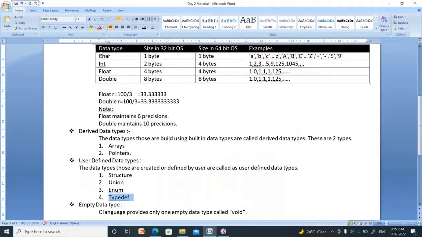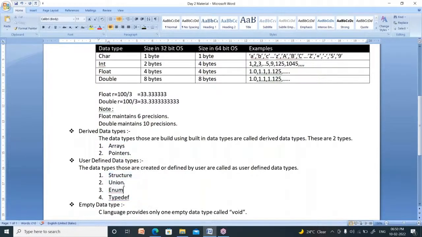Now remember, you require these four right now: char, int, float, double. Arrays and pointers I will explain later. You are not required to know them right now. These four also, structure, union, enumerator, typedef, are not required right now. These are required after some time, nearly one month. After one month, I will explain these topics.